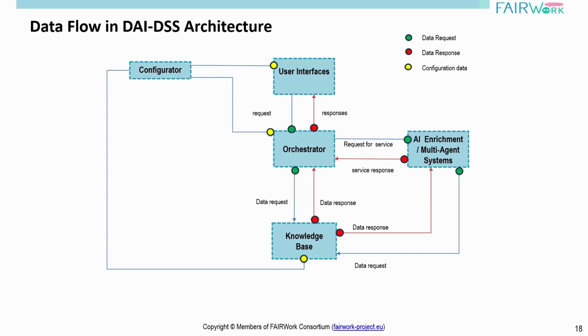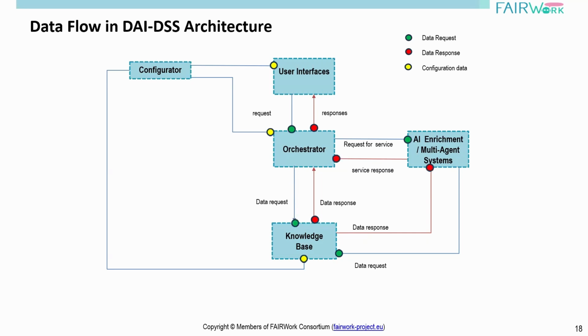Here is such an interaction. What you see is that the user has made a request to the orchestrator. The orchestrator will invoke an AI service, and the AI service will retrieve some data from the knowledge base for whatever decision it needs to make. The knowledge base sends the response back, and then the service will send the response to the orchestrator.